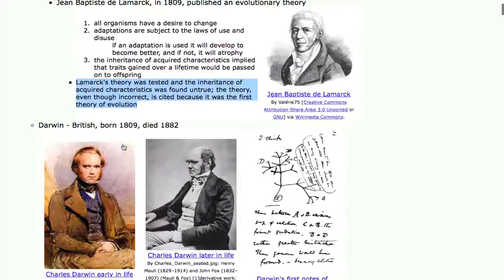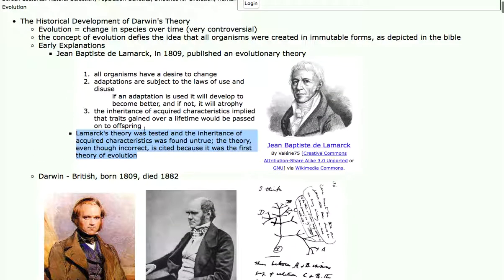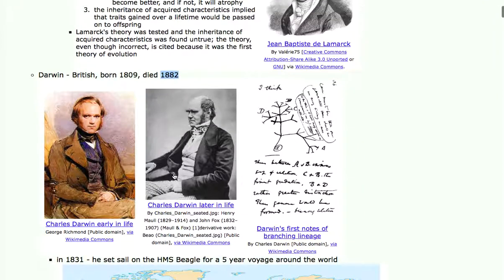Then comes on the scene Charles Darwin. He was born the year that Lamarck published his theory. Darwin was born in 1809. He died in 1882. Here he is in his younger days, and here he is in his older days later in life. And here is one of his sketches of an evolutionary tree, the first that had ever been produced, as far as we can tell, in the history of mankind.